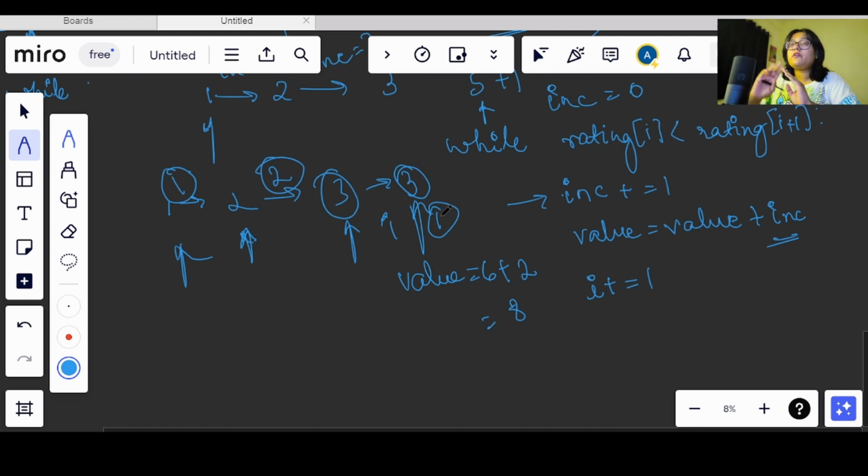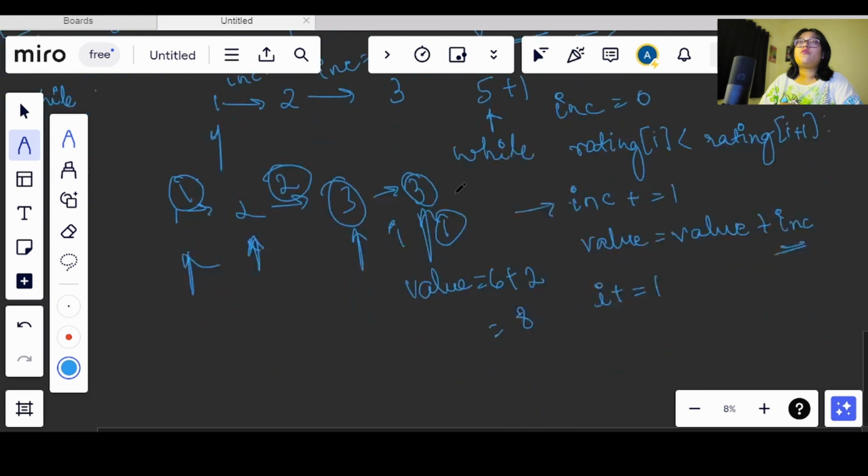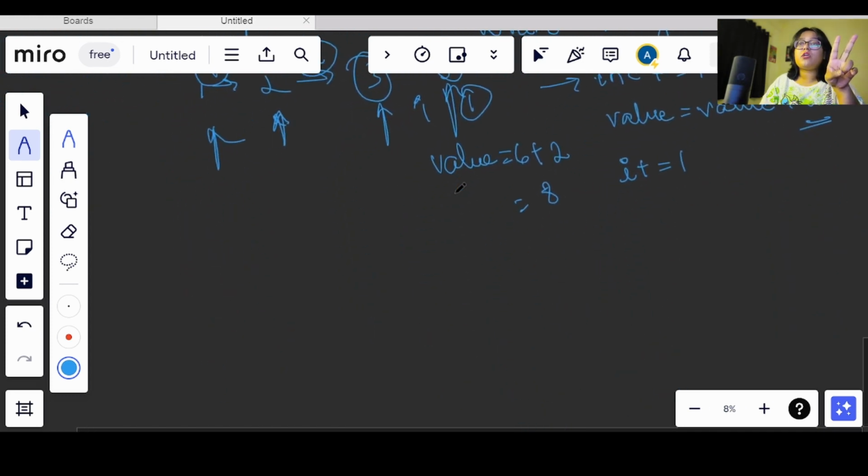For that, what we did, we initialized the length of the rating and we assigned it the value that we were carrying. So if we get a condition where the value is equal to the previous value, we will just increment the I value, the iterator that we are having, and we will move forward, okay. So we have 2 conditions, right.